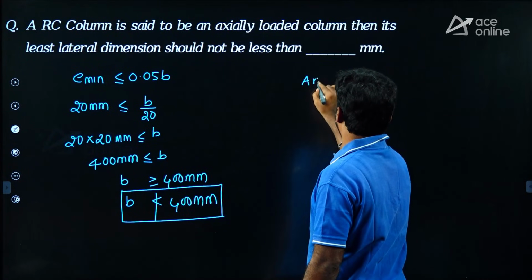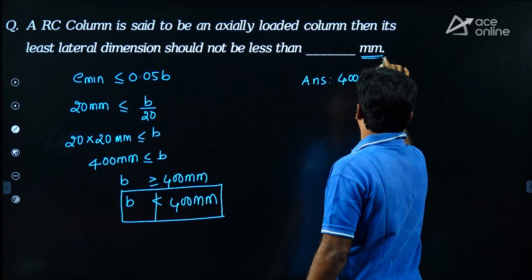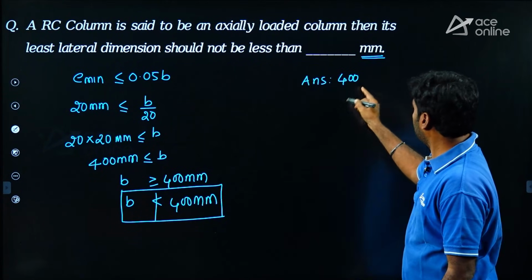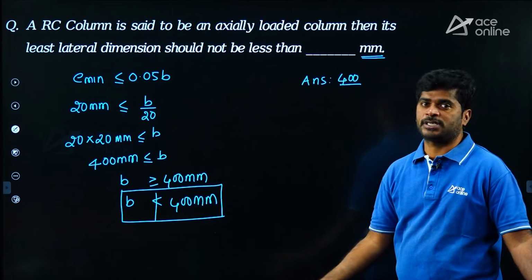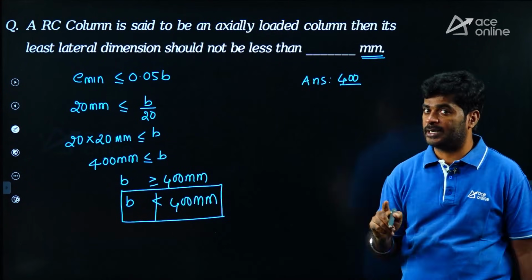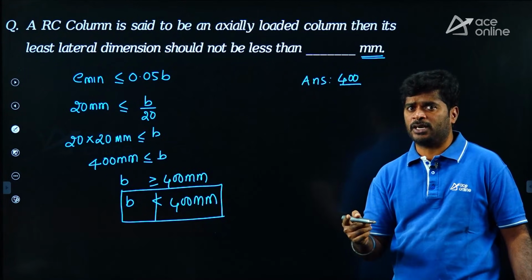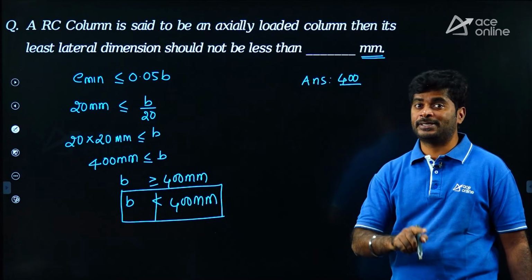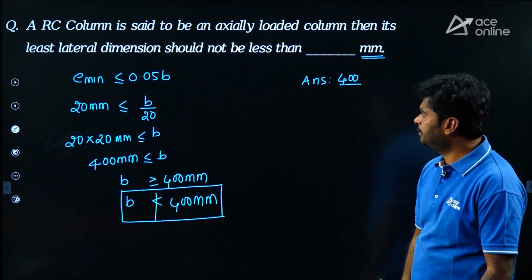Now the answer is 400, required in mm. So we are taking 400 here. Sometimes they may ask in meters also. So please take care in numerical answer type questions: number 1, if available, take care of units, and number 2 is decimal places. Let us move to the next question.